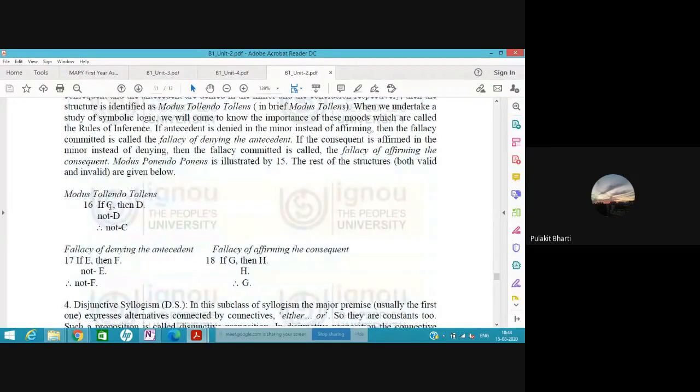If C then D, D can only occur when C happens. If not D, then not C. Therefore, not C. So what is the difference from modus ponens? We affirm the antecedent. In modus tollens, we deny the consequent. Is it okay?